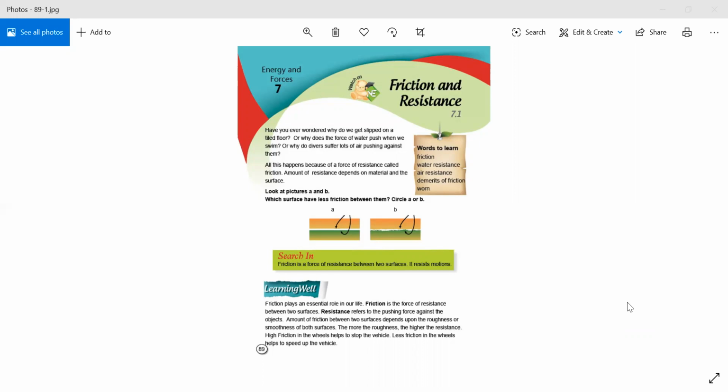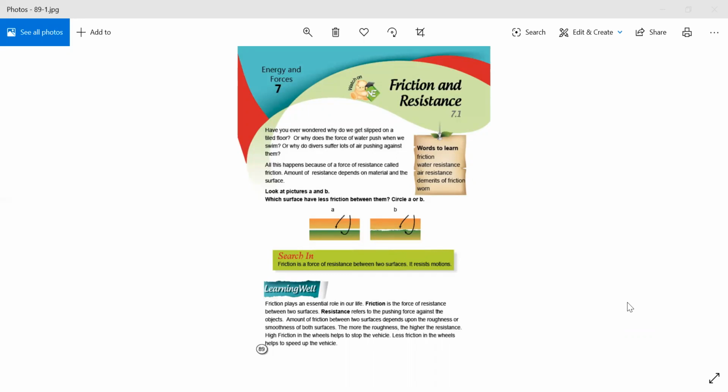It means that the rougher the object, the less smoothly it will be pushed. The more the roughness, the higher the resistance. When there is more roughness of an object, then there will be higher resistance.